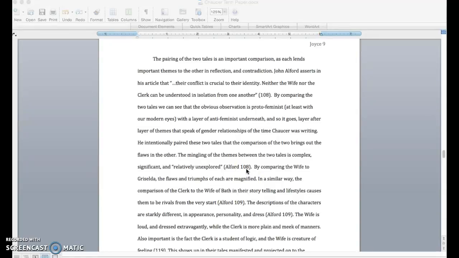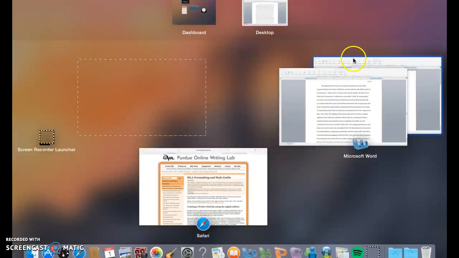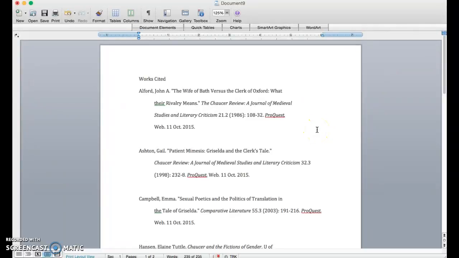All of the information regarding the text, where the information came from, can be found here on a works cited page. The in-text citations allow us to use just the author's last name and page number where we got the idea or the quote, rather than having to write all of this entire information every single time we want to quote an author in our paper.